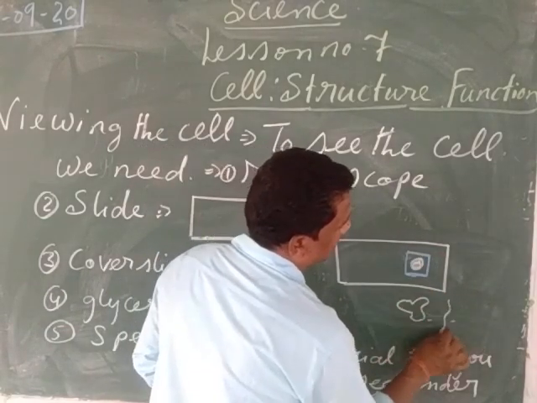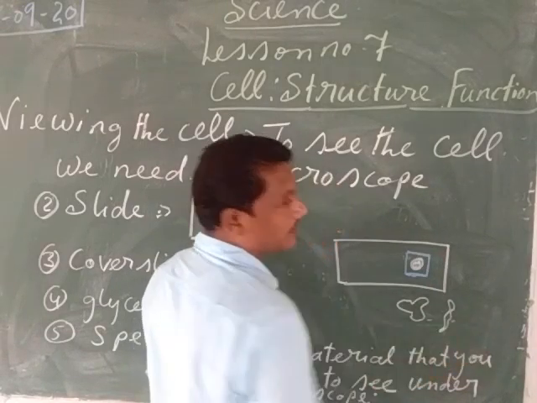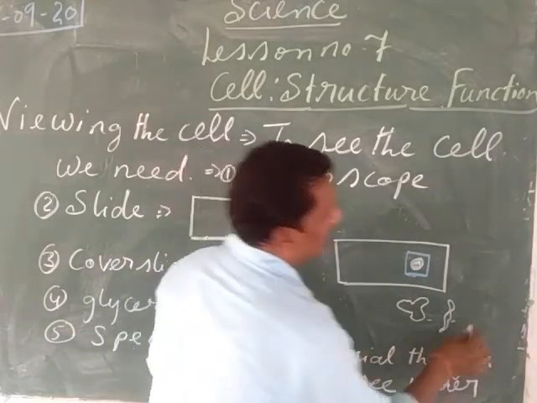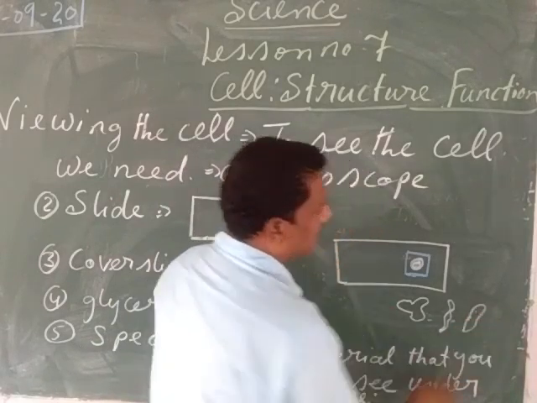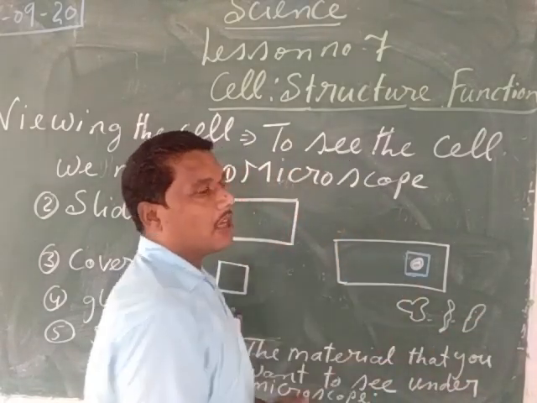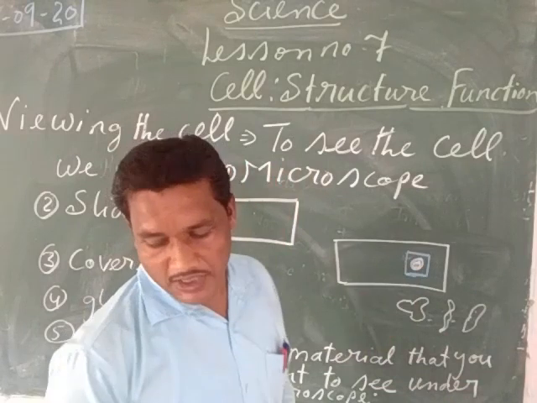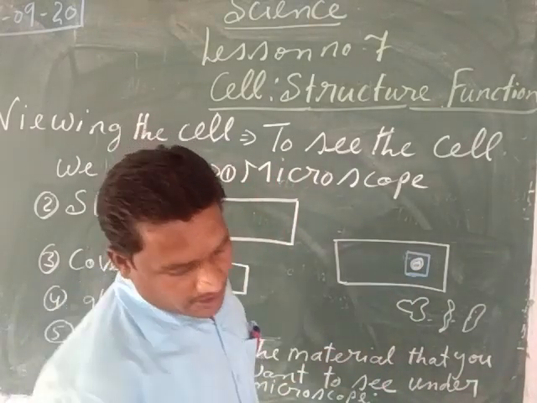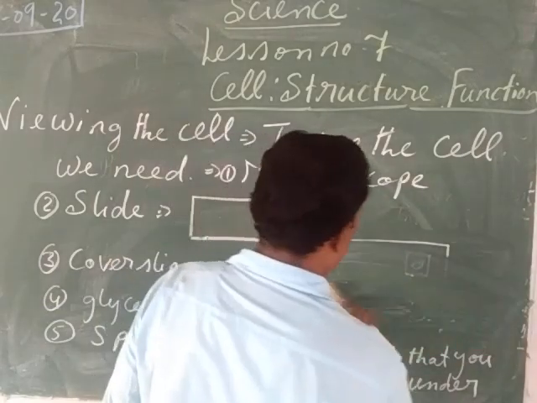So in this drop of the dirty water, you can see the different shapes of the different types of microorganisms. Bacteria can be there, protozoa can be there, paramecium can be there. So my child, like this we can prepare the slide and we can see it under the microscope. Now my child, after that we come to the next topic.